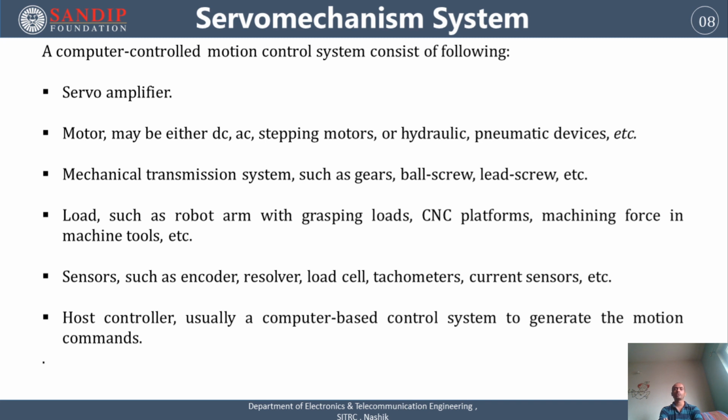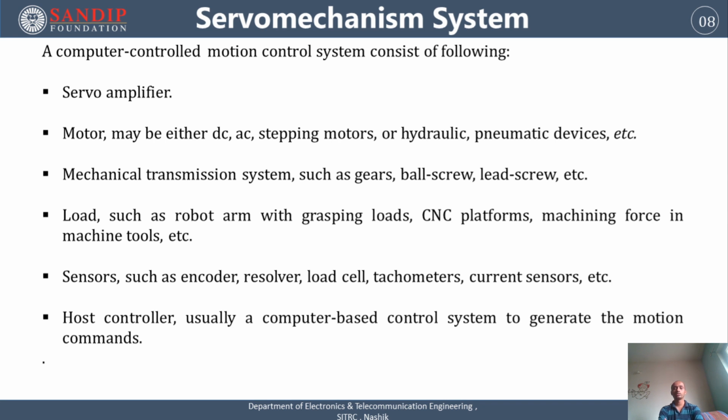Now here, what we are using: we are using the servo amplifiers. We are using the motor, which may be DC or AC, or a stepper motor, or a hydraulic or pneumatic device. We are using a mechanical transmission system. As we talk about power, we are going to transmit the power, so we require gears. We can use ball screw or lead screw type elements also.